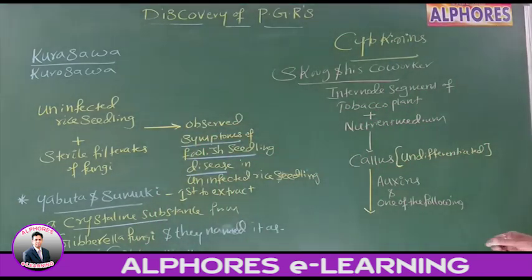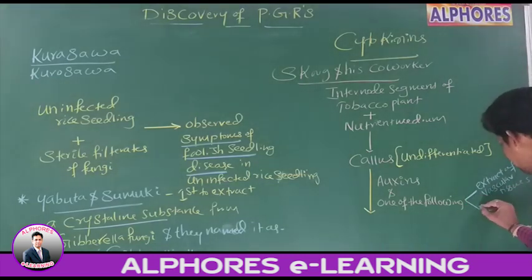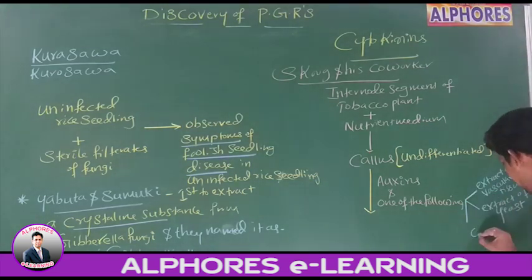Number 1, extract of vascular tissues. Number 2, extract of yeast, or simply we can call it yeast extract. Number 3, coconut milk. Coconut milk means endosperm, or DNA.